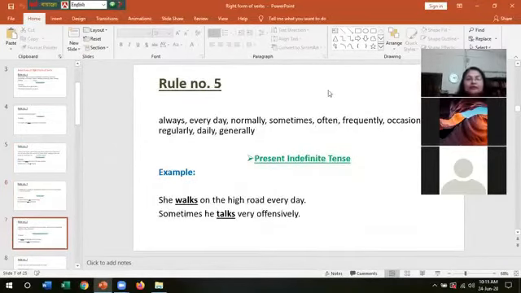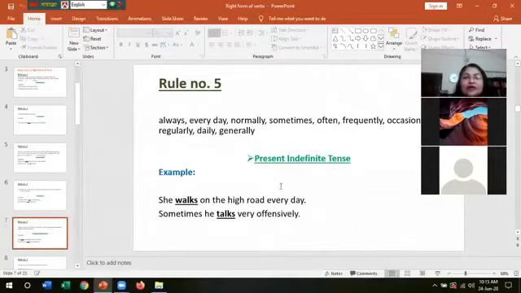Okay, rule number 5. This is another important rule. If you find always, every day, normally, sometimes, often, frequently, occasionally, regularly, daily, generally, then the verb will be in present indefinite tense. That means if the subject is third person singular, then we will add s or es, and if it is plural and others, then the main form of the verb will have to be used.